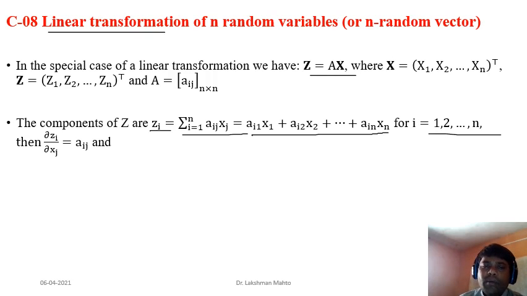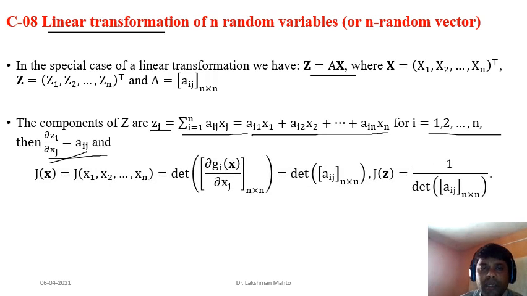Okay, and from this relation, you can easily observe that if you differentiate zi with respect to xj, the derivative would be aij. So you are differentiating zi with respect to xj. It is a linear derivative. If you differentiate a linear function, you always get that coefficient term.